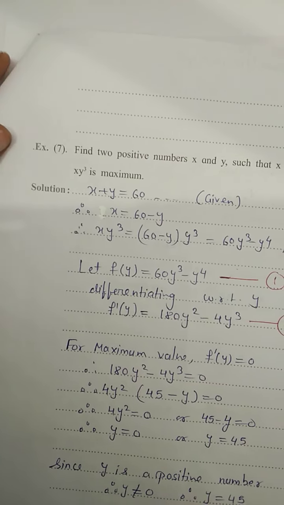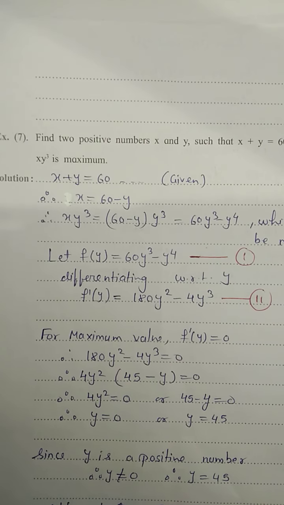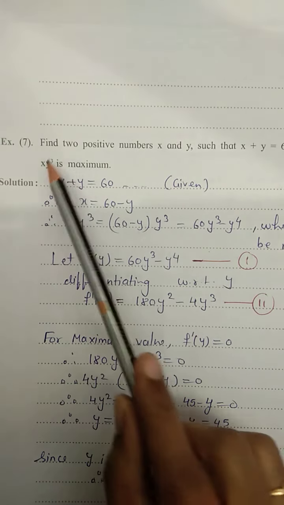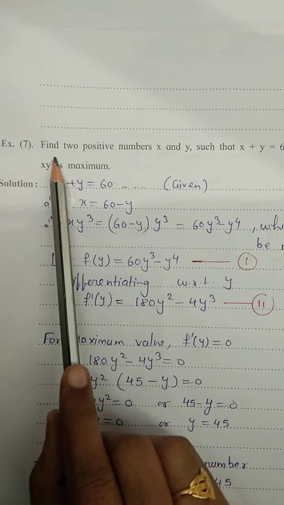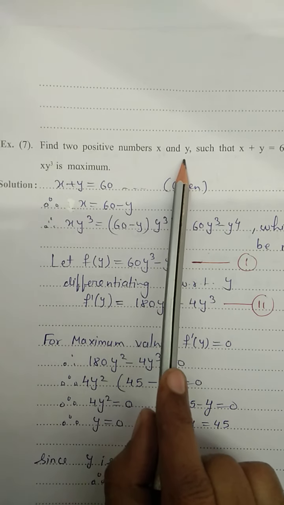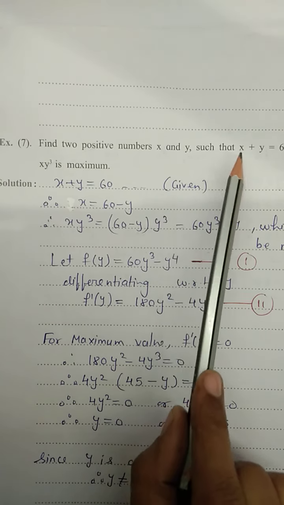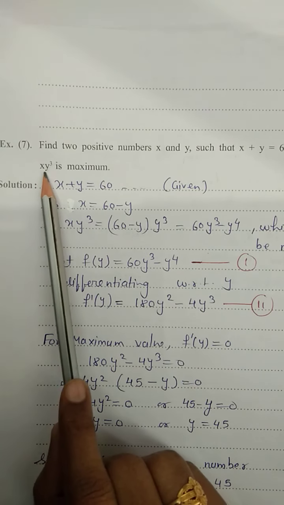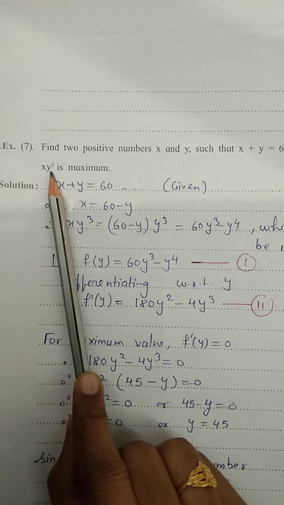That is example number 7. See, here we are solving for maxima and minima only. Lagrange's and Rolle's theorems are deleted for this academic year from practical number 10. What is example number 7? Find two positive numbers x and y such that x plus y equals 6 and x into y cube is maximum.